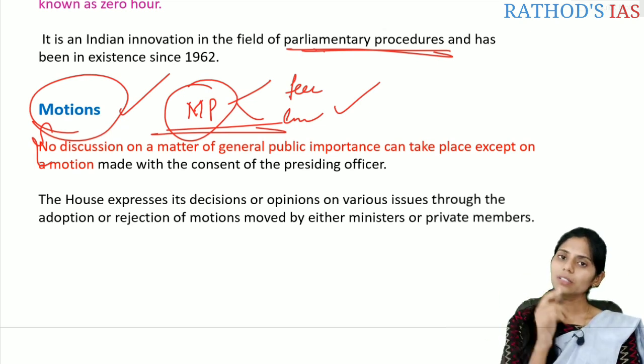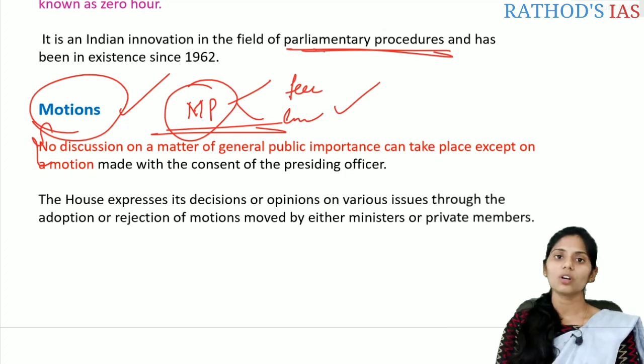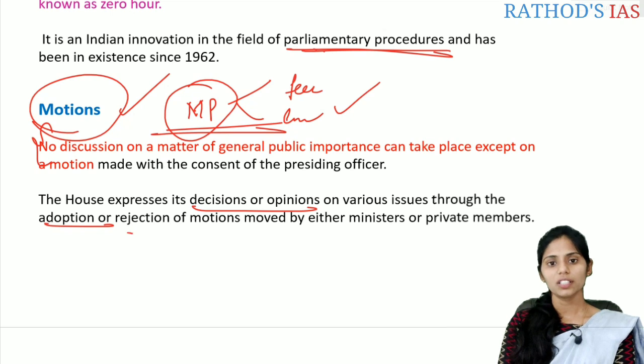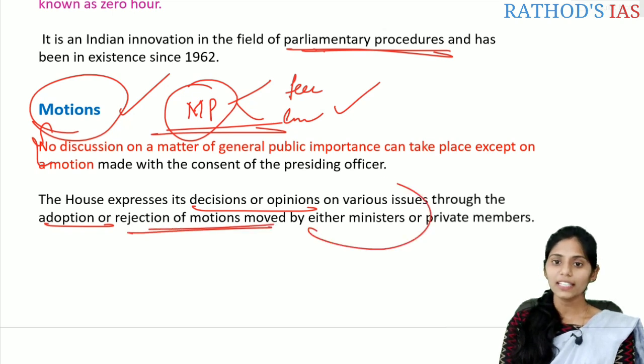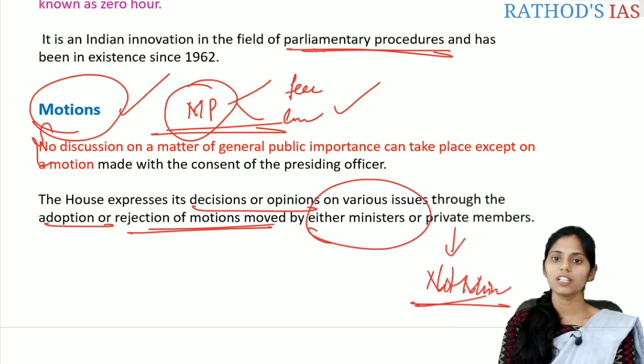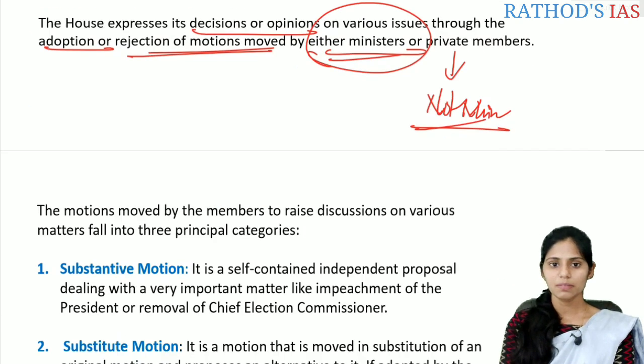These motions are passed with the consent of the presiding officer of the house, that is the Speaker in the case of Lok Sabha and the Chairman in the case of Rajya Sabha. The house expresses its decisions or opinions on various issues through the adoption or rejection of motions moved either by ministers or by private members. Private members means members of the house who are not ministers. This is the difference between ministers and private members.